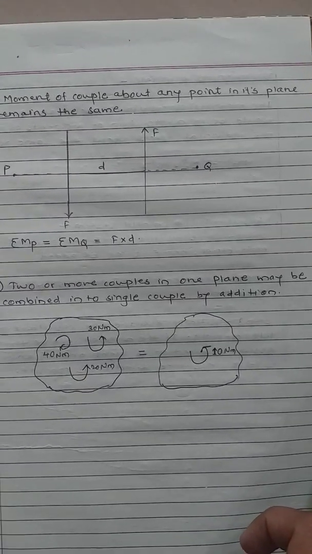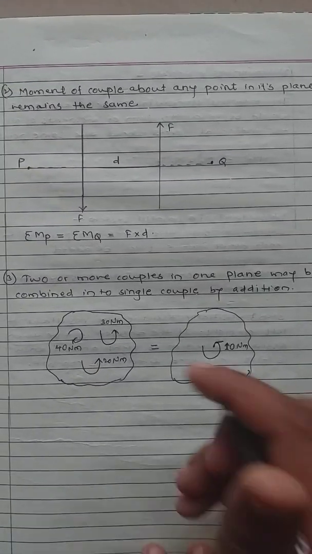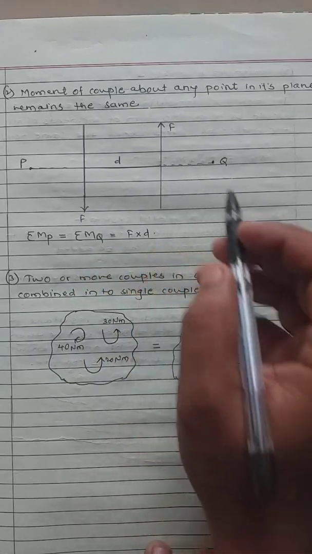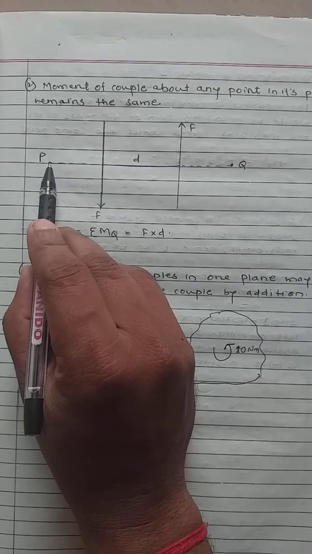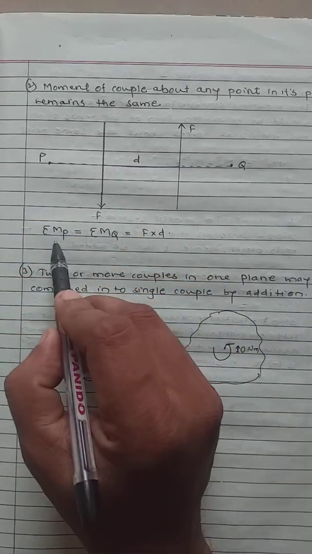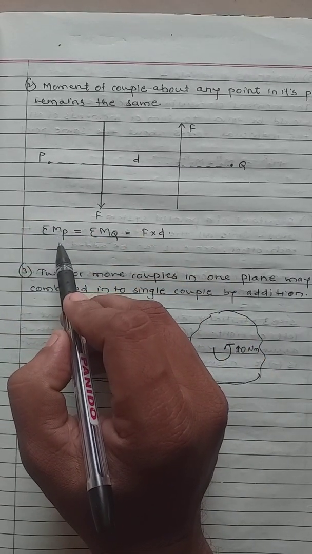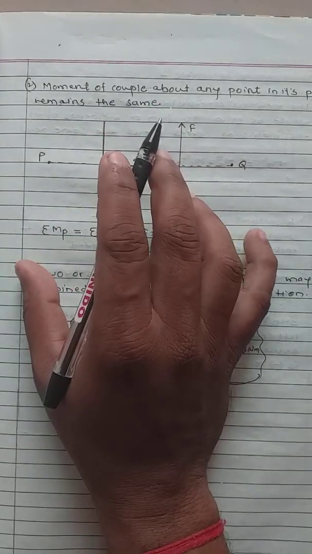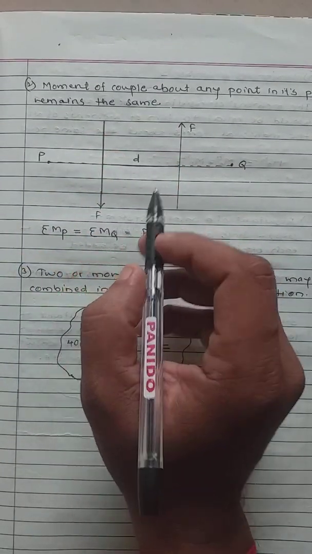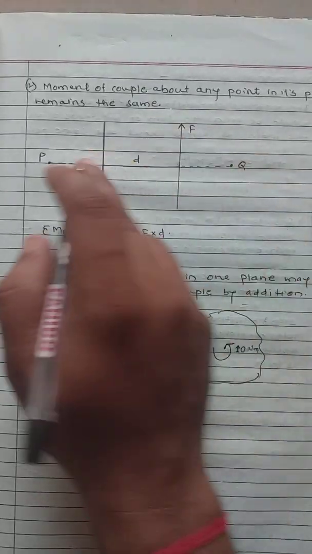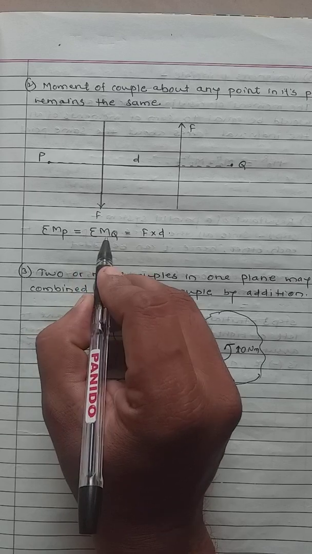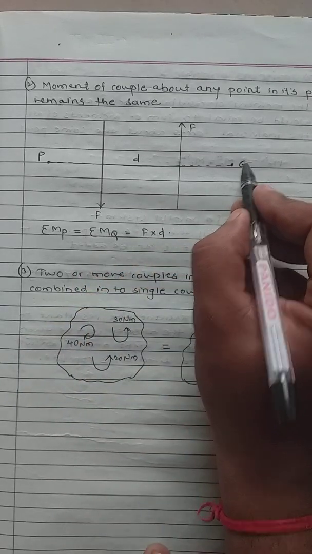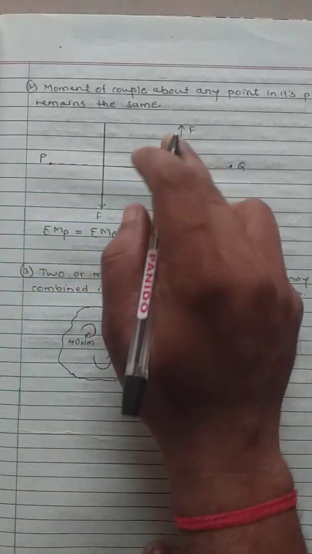Characteristic number 2: the moment of a couple about any point in its plane remains the same. For example, this is the plane. If I want to know the couple at point P, the moment of a couple means the force into the perpendicular distance. So the moment of the couple at point P is equal to the moment at point Q, and that will be equal to F into D.